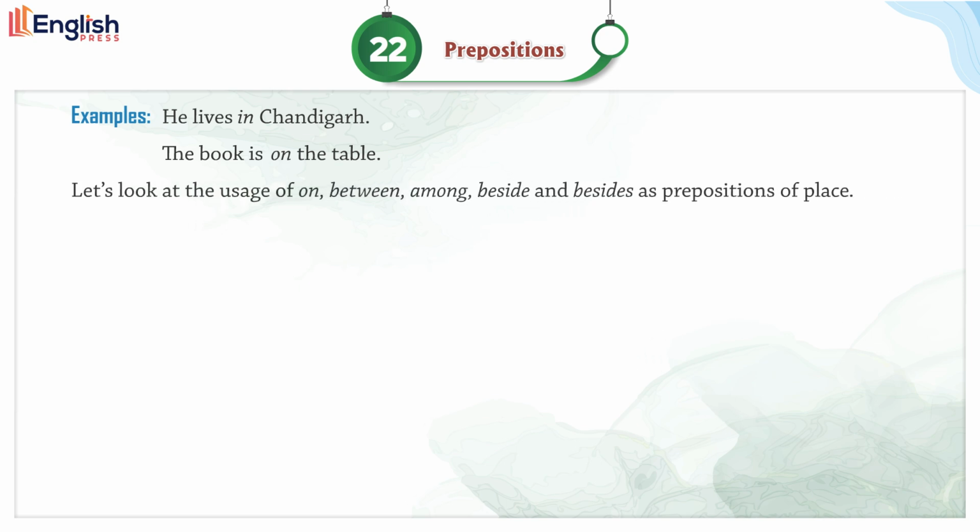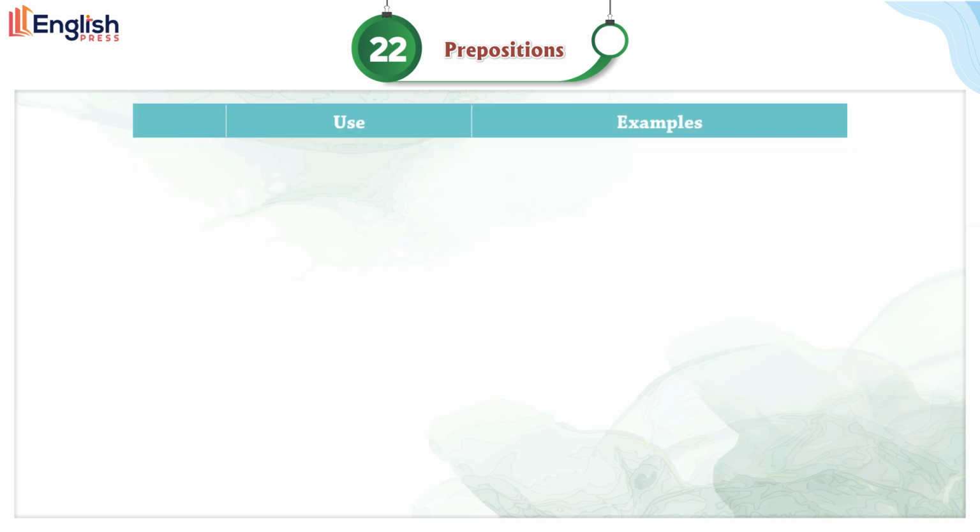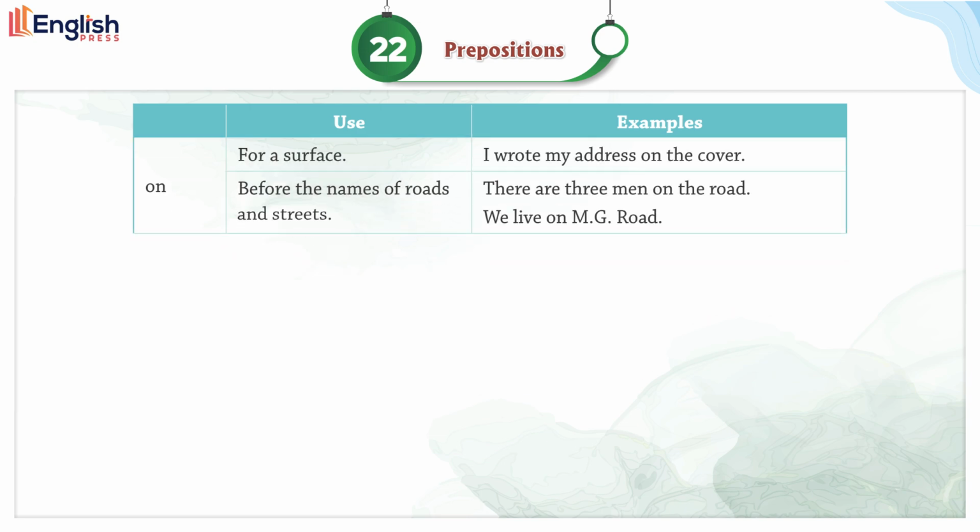Let's look at the usage of on, between, among, beside, and besides as prepositions of place. On, use for a surface. Examples: I wrote my address on the cover. Use before the names of roads and streets. Examples: there are 3 men on the road. We live on MG Road.